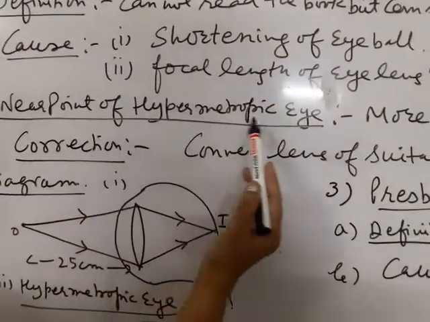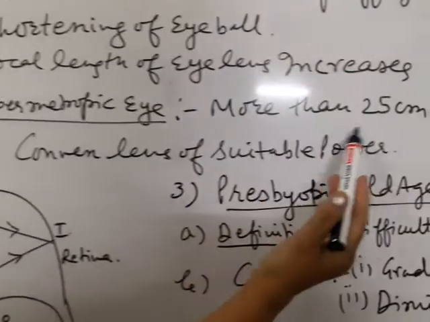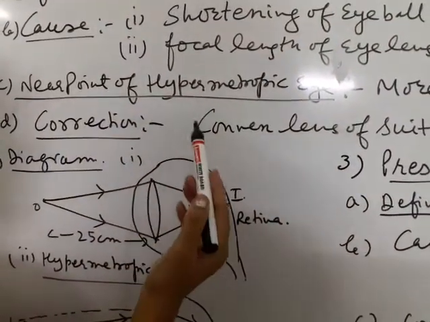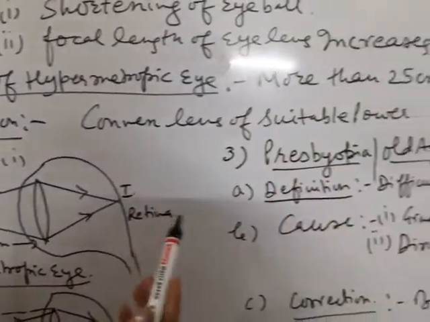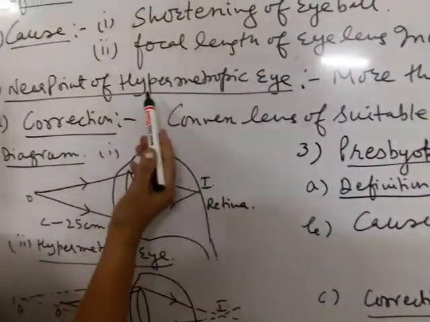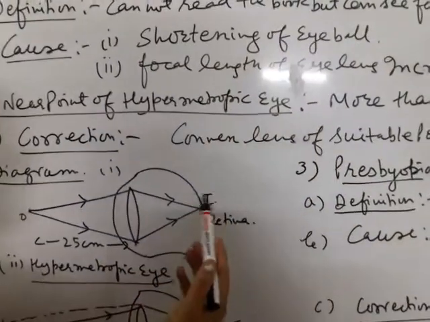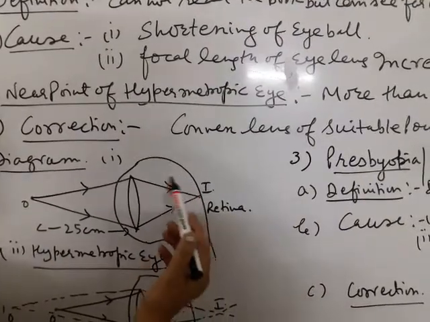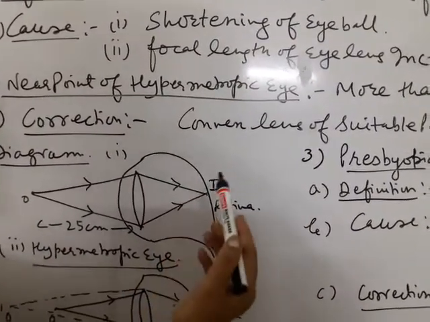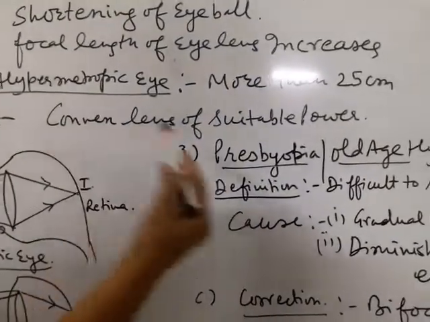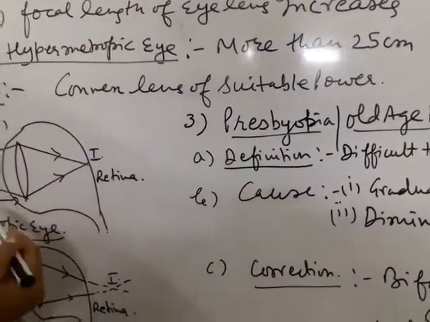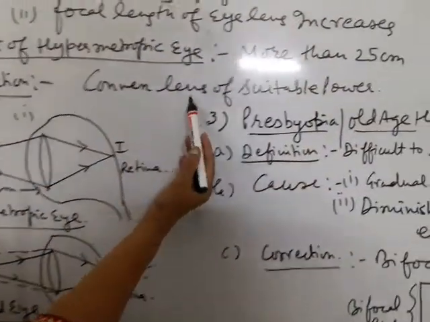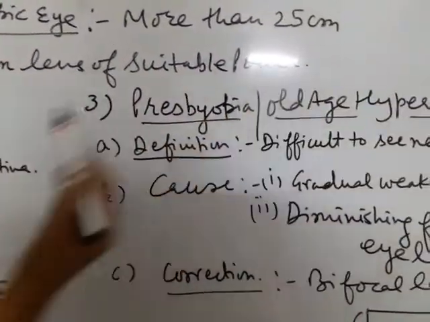Near point of hypermetropic eye is more than 25 centimeter. Near point of normal human eye is 25 centimeter. So a person suffering from hypermetropic eye cannot read a book by keeping it at a distance of 25 centimeter. He or she has to increase the distance, that is more than 25 centimeter, to keep the book. Correction: it is corrected by using convex lens of suitable power.